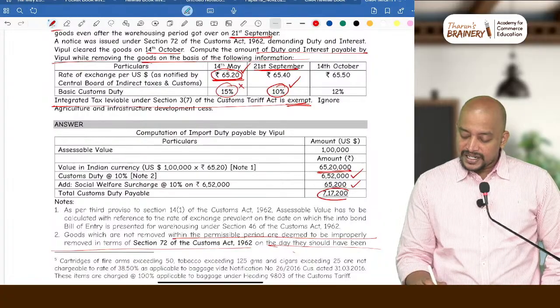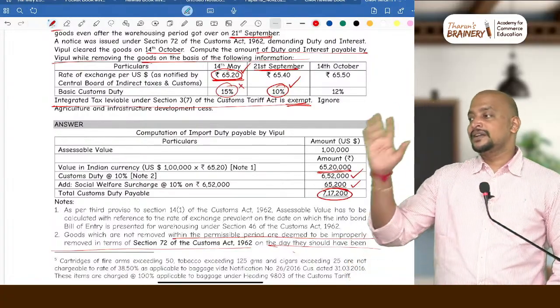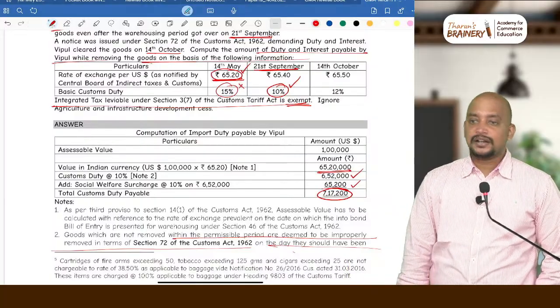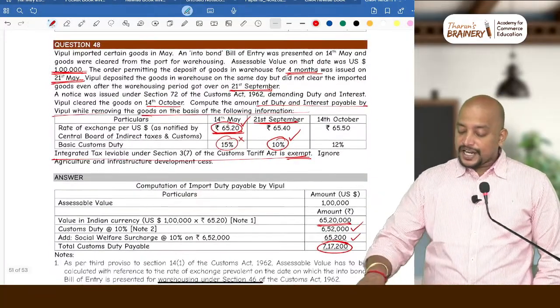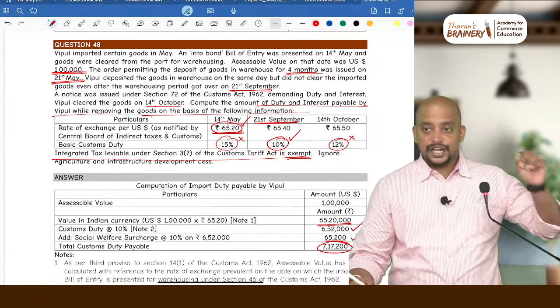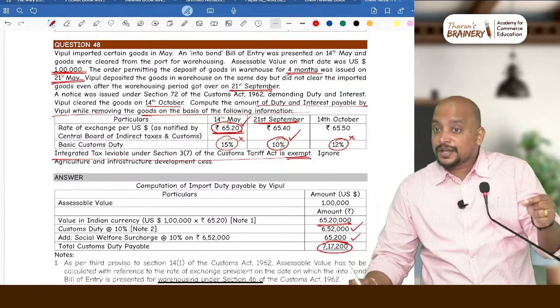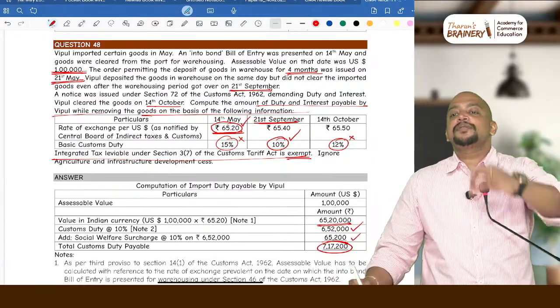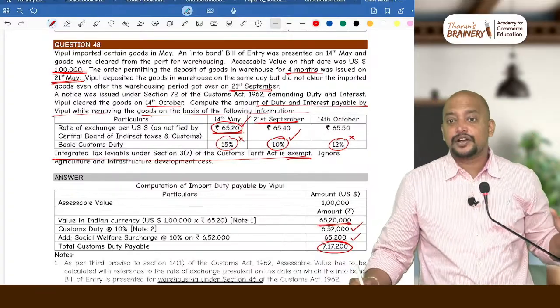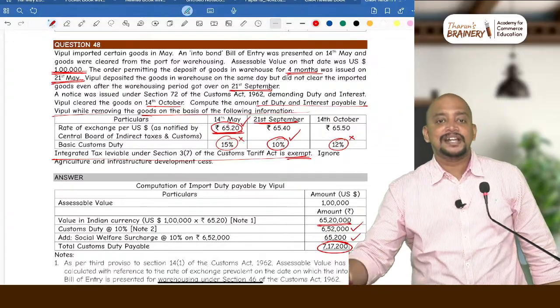What is the total customs duty payable? 7 lakh 17,200 is the total customs duty payable. Understood? Why are we not taking 12%, but why are we taking 10%? Generally we should take 12% only, but if the goods are not cleared within the permissible warehousing period, on expiry of that warehousing period, whatever rate is there, that only should be taken for computation of customs duty. But interest should be computed till the time you pay the customs duty.